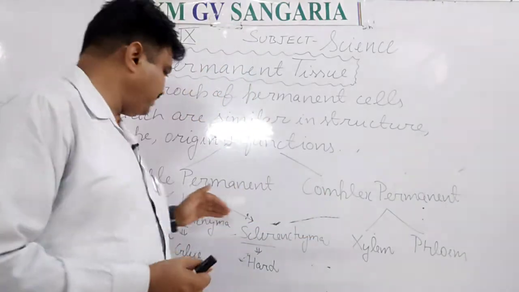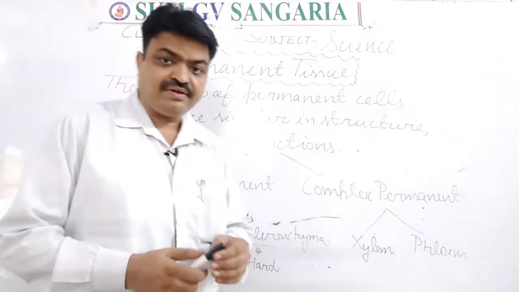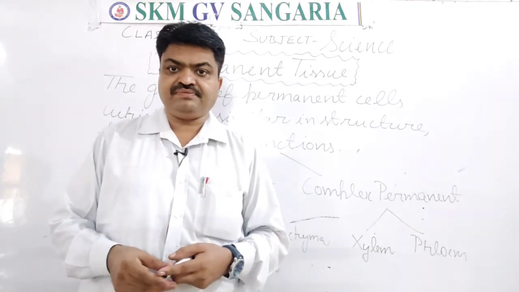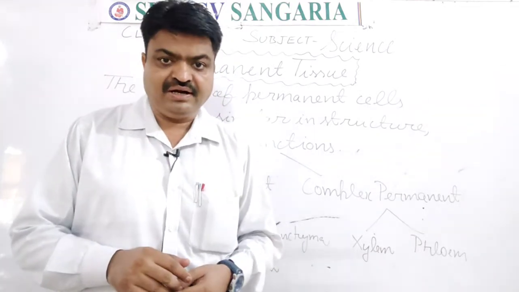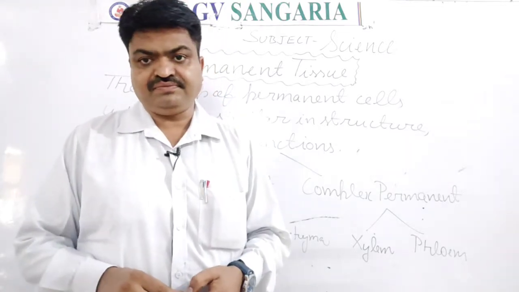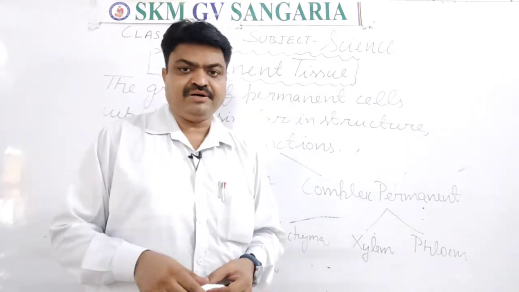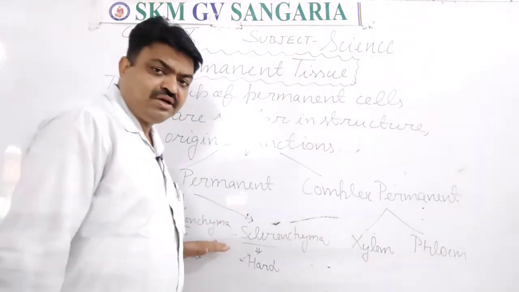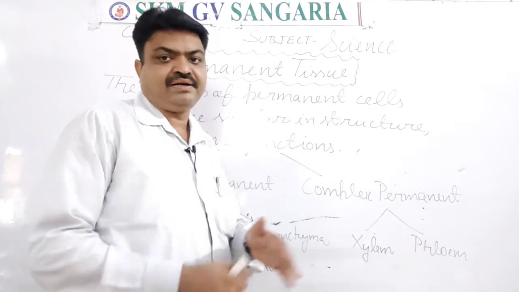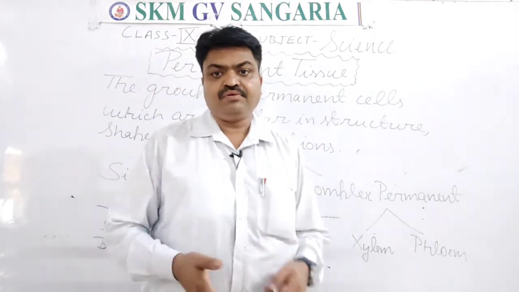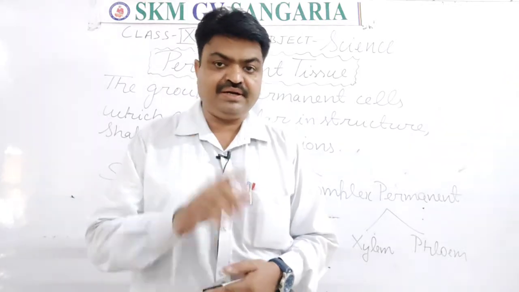Mainly simple permanent tissue is found in all the plants and the trees, student, and there are three types of simple permanent tissue. First is parenchyma, second is collenchyma, third is sclerenchyma, student. So there are three types of simple permanent tissue.